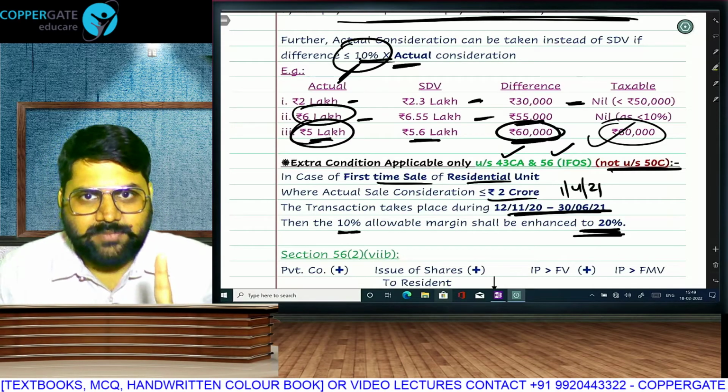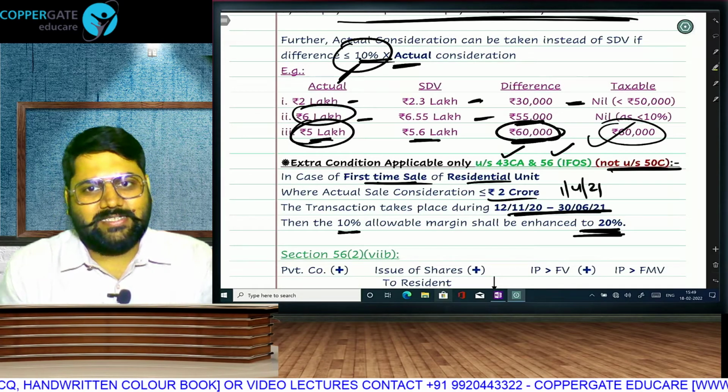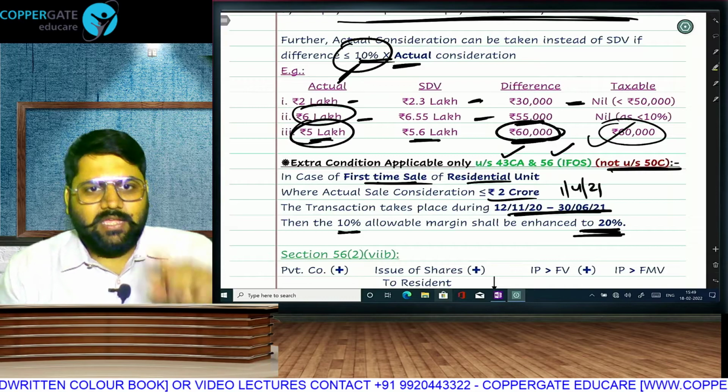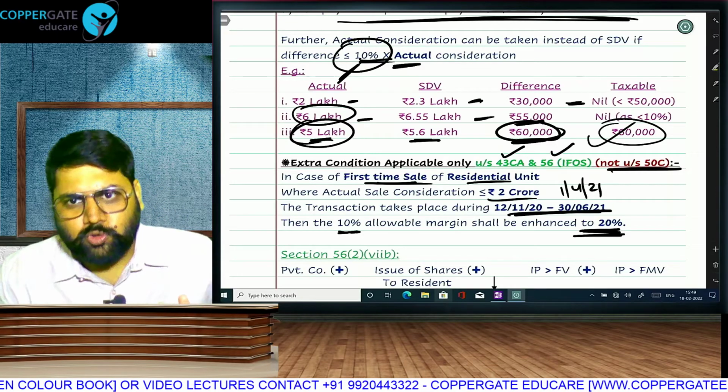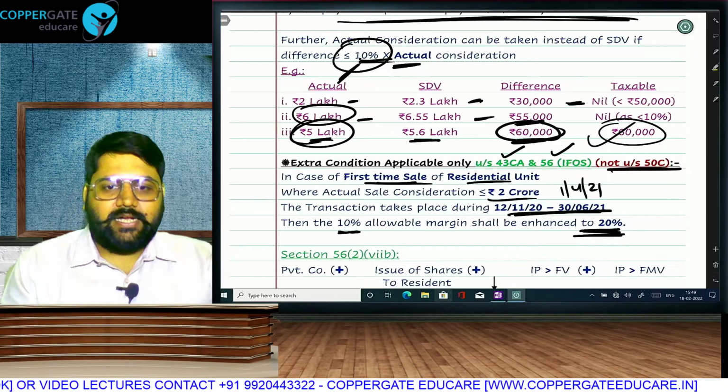But the seller under PGBP, because it is a first time sale, so PGBP, and the buyer under IFOS, the buyer is buying at less than market price, for him it will be IFOS. If it is a first time sale of a residential unit up to 2 crore rupees in the given period, then instead of 10%, we will apply a 20% threshold.